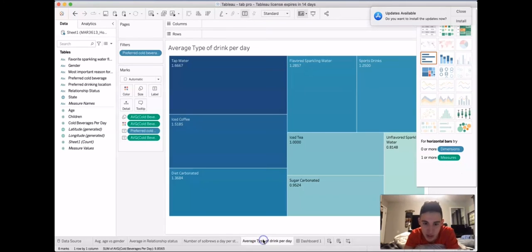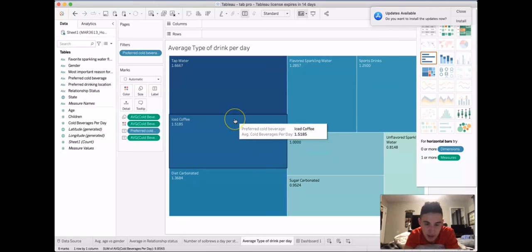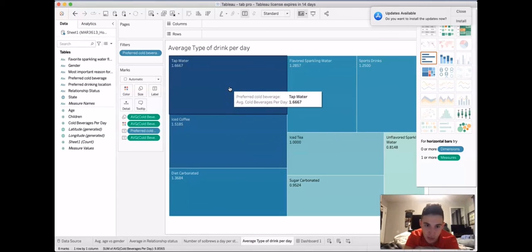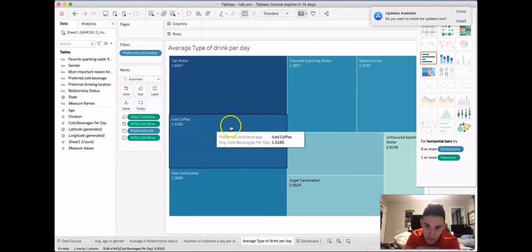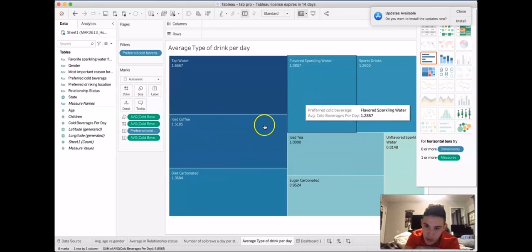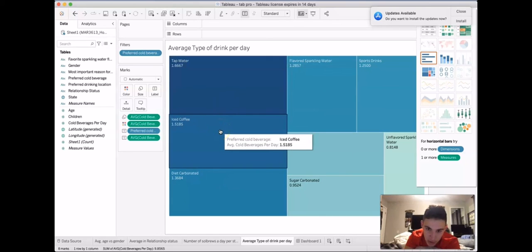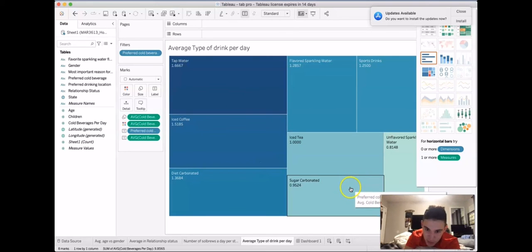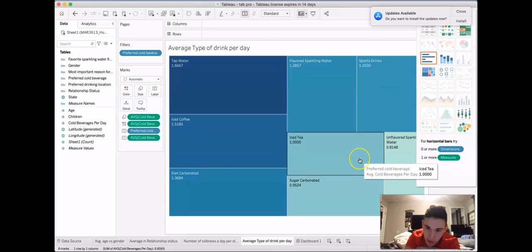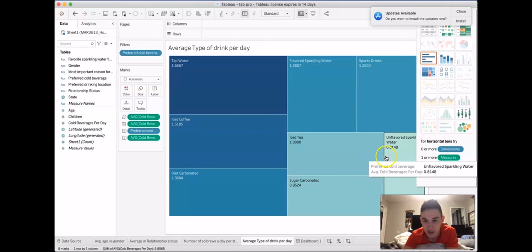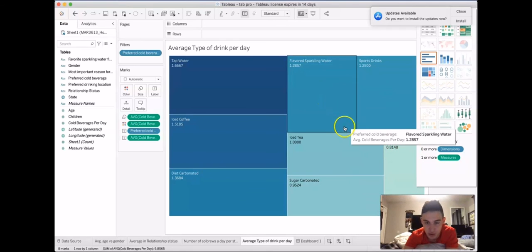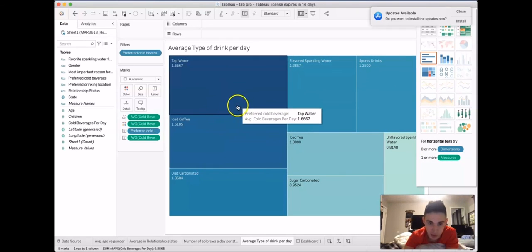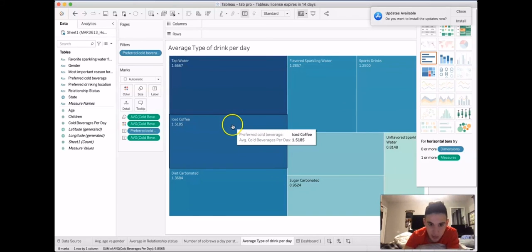And for my last sheet, which is one I came up with myself, I did what preferred cold drink they have and how many times they drink it per day. So things like tap water, iced coffee, diet carbonated drinks, these are all very, very popular drinks in general. You can see those are drunk more often than some less popular drinks. You don't see many people drinking sugar carbonated or unflavored sparkling water. Just like in normal daily life, you wouldn't see that normally. So it's good to know what these numbers are, so you can focus on some of the higher things.